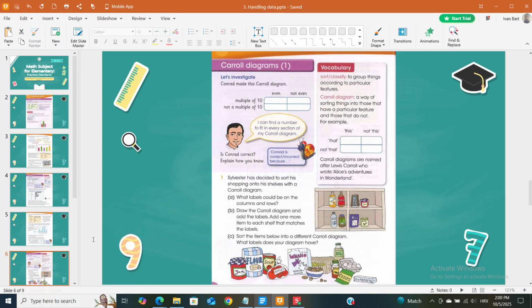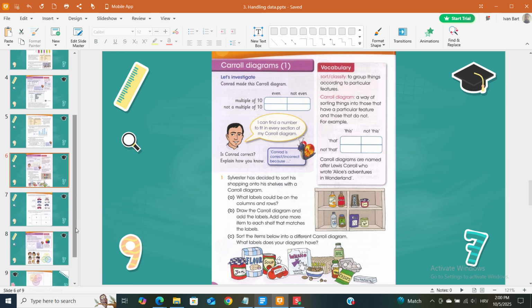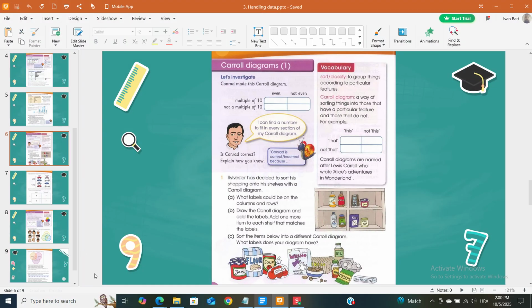Carroll diagrams. Let's investigate. Conrad made this Carroll diagram. Multiple of 10, not a multiple of 10. Even, not even. I can find a number to fit in every section of my Carroll diagram.